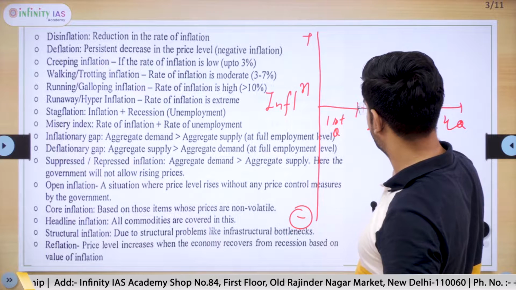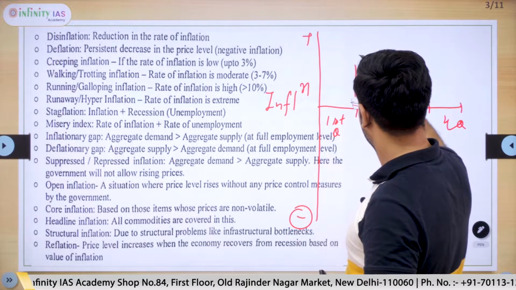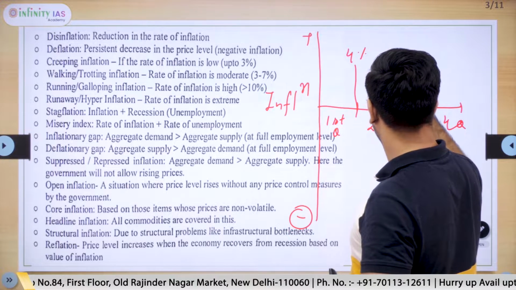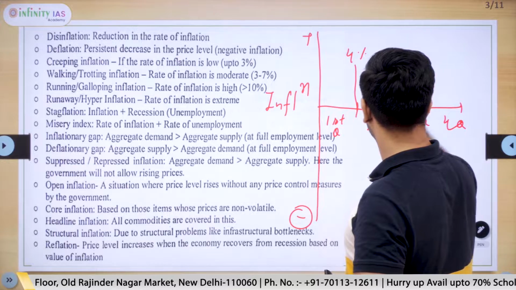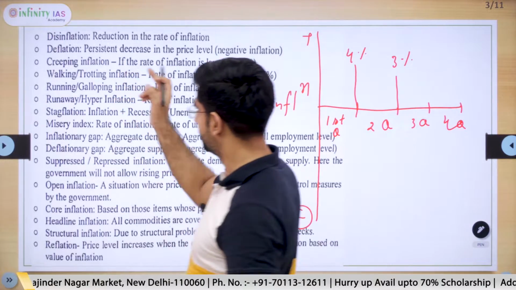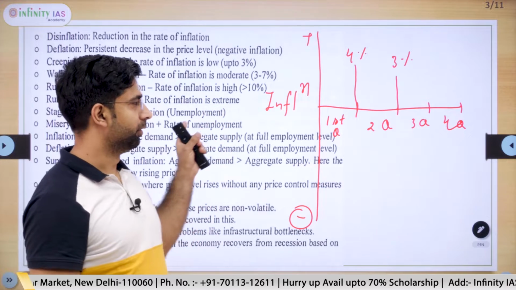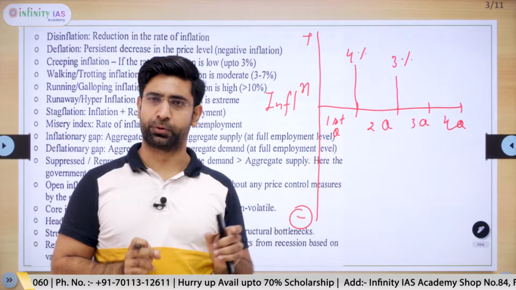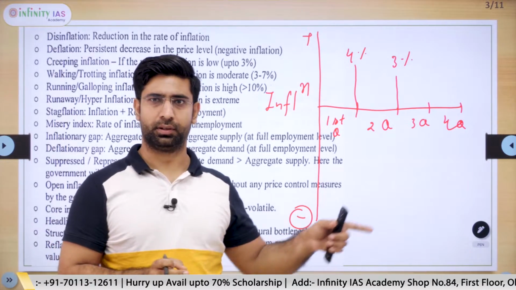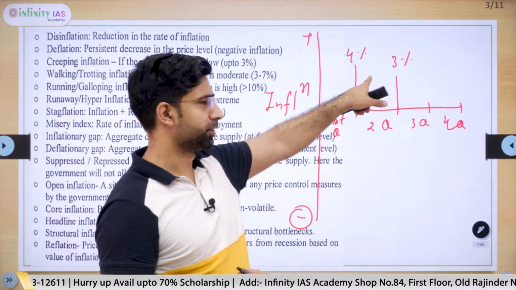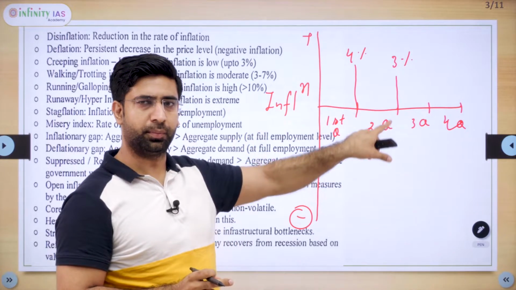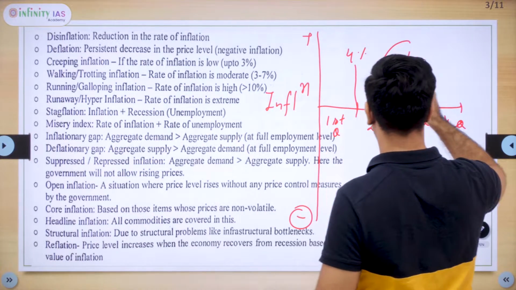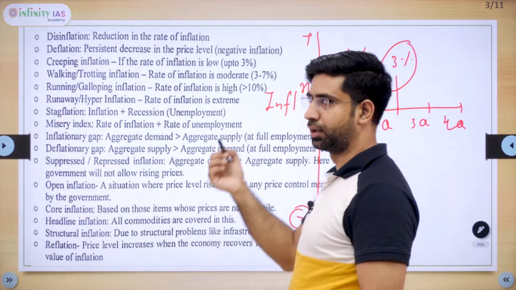If inflation in the first quarter is like 4% and the second quarter is like 3%, then we call this reduction in rate of inflation disinflation. Basically, we compare inflation of a particular month or quarter with the corresponding month or quarter of the previous year. But here I have just shown you, if it decreases and it remains on the positive side, we call it disinflation. It has not become negative. Only the rate of inflation has decreased from its earlier level.